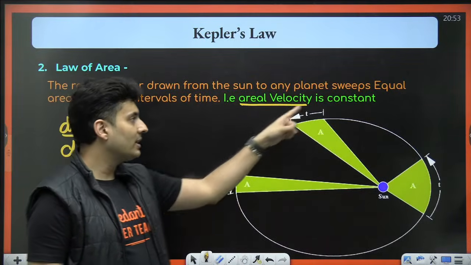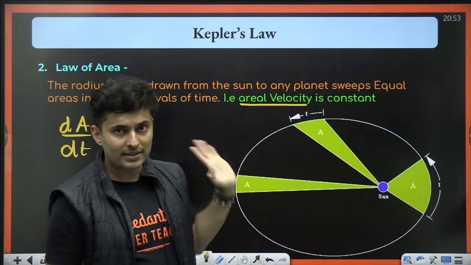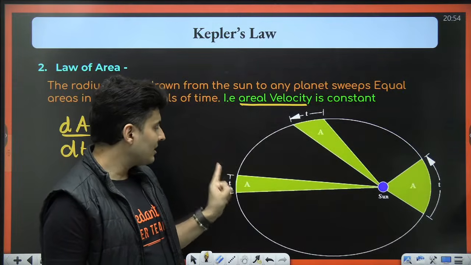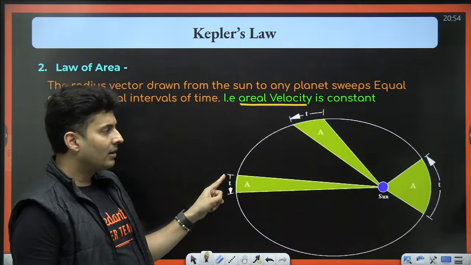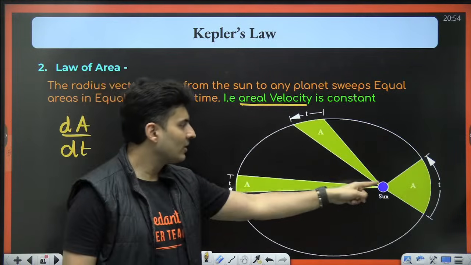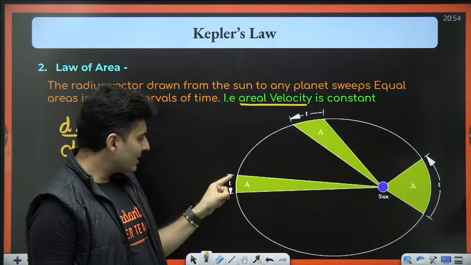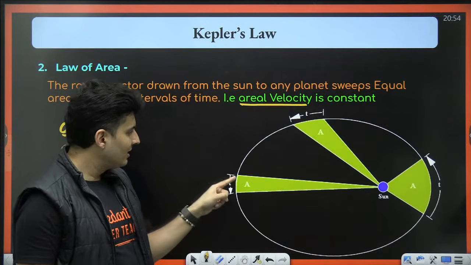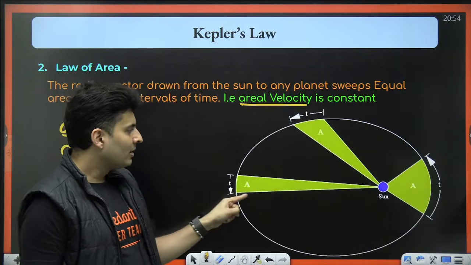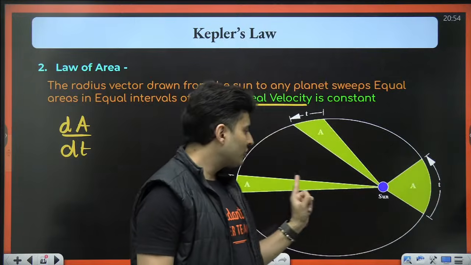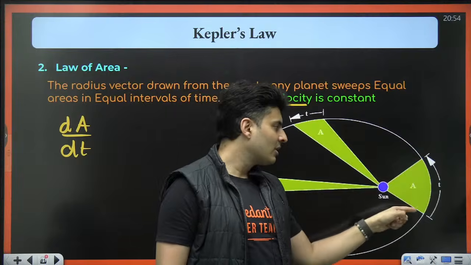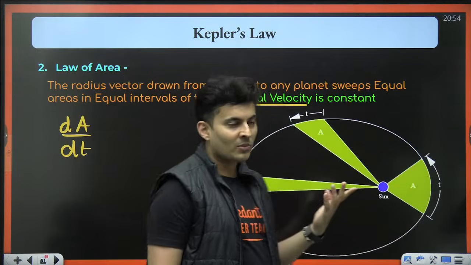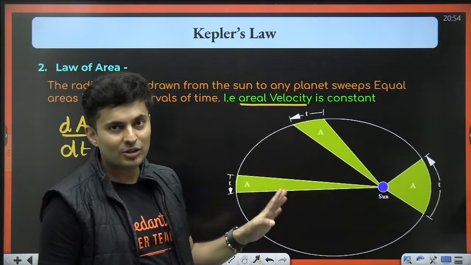This areal velocity is a constant according to the second law, meaning the area swept per unit time is the same. So when you are very far away from the sun, because this length is more, this base of the triangle is less, so it will hardly move. But when you are very close, to sweep the same area in the same time, you will move more distance so that you cover the same area. That is the meaning of areal velocity being constant.